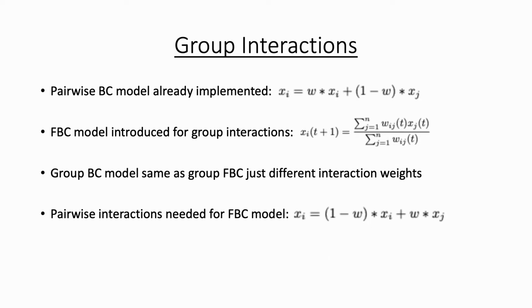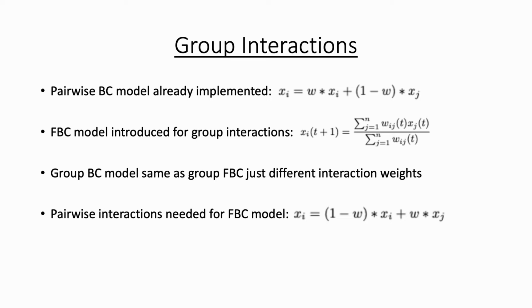The last objective was to be able to compare the higher level effects of pairwise and group interactions for the BC and FBC models. As designs were already in place for pairwise BC and group FBC models, all that was needed was a group BC and pairwise FBC model. But the original group BC model was implemented through the same exact equation as the group FBC model, just with a different determinant of interaction weights, so this was the equation used. All that was needed, therefore, was a pairwise FBC model.